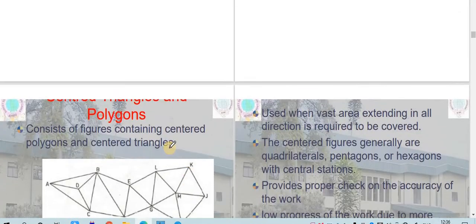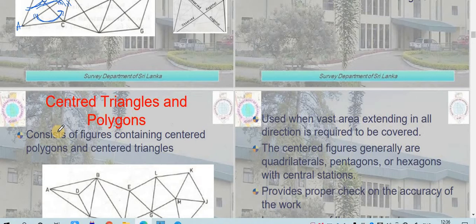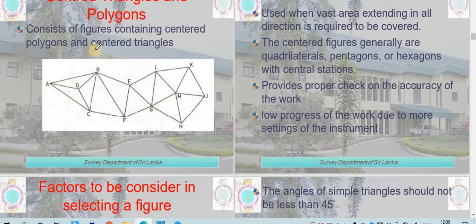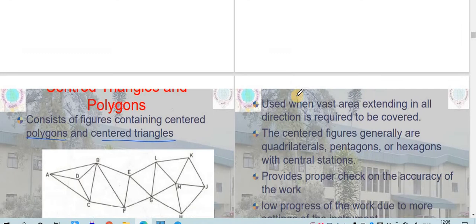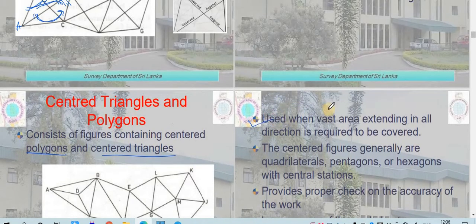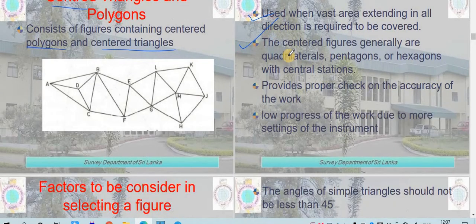After that, centered triangles and polygons. It consists of figures containing a centered polygon and centered triangles. As you can see, it consists of a polygon and triangles. It is used for a vast area extending in all directions. So whenever there is an area extending in all directions, in that condition you have to use the centered triangle and polygon method. The centered figures generally are quadrilaterals, pentagons or hexagons with a central station. So it can be a pentagon, it can be a hexagon, or any other figure.